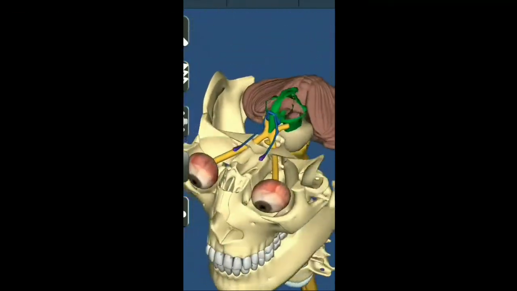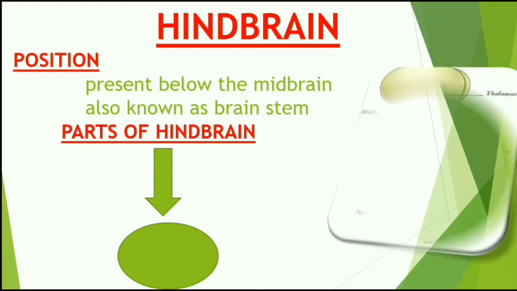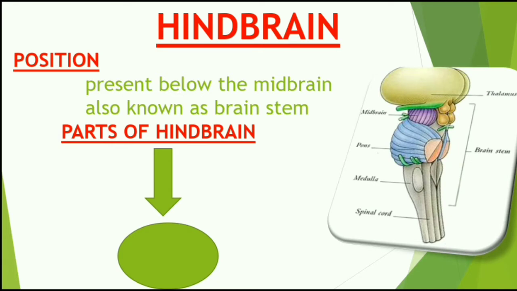We have discussed the location of the midbrain. The hindbrain is basically the third and last part of your brain. What is the position of the hindbrain? The hindbrain is present below the midbrain. It is also known as the brain stem, because it acts like a stem. It connects the brain to your spinal cord. That's why we call it the brain stem.